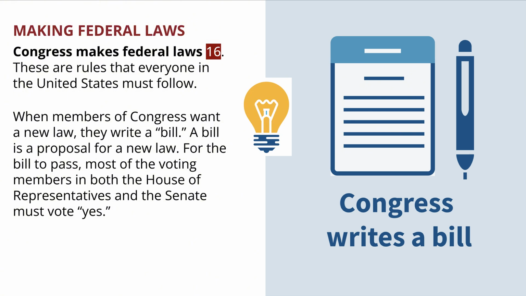Making federal laws. Congress makes federal laws. These are rules that everyone in the United States must follow. When members of Congress want a new law, they write a bill. A bill is a proposal for a new law. For the bill to pass, most of the voting members in both the House of Representatives and the Senate must vote yes.